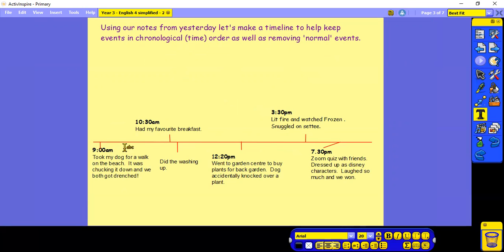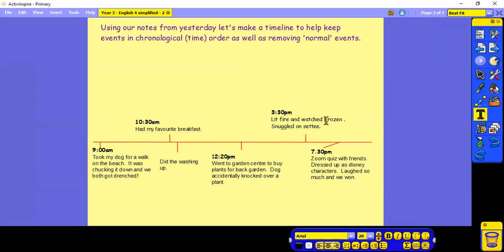So on Sunday at 9 a.m, I took my dog for a walk on the beach. It was chucking it down and we both got drenched. At 10:30, I had my favourite breakfast. Here, I did the washing up. At 12:20, I went to the garden centre to buy plants for the back garden. My dog accidentally knocked over a plant.